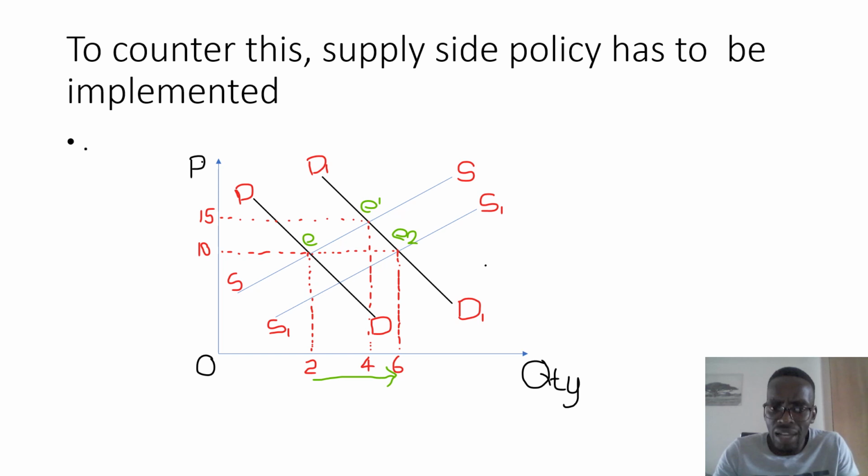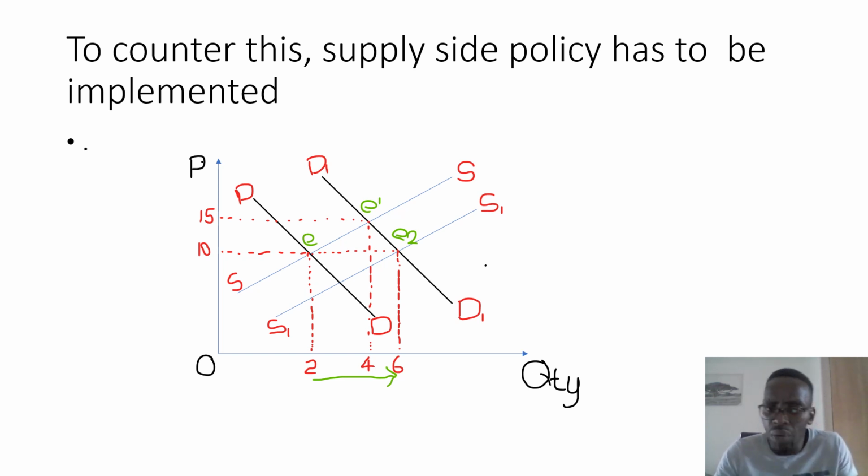What the government can now celebrate is that they've managed to increase the quantity produced from 2, where it was initially, to 6, where it is, without the negative effects of unemployment, because now more people are going to be employed, because businesses are going to increase supply, without the negative effects of inflation.